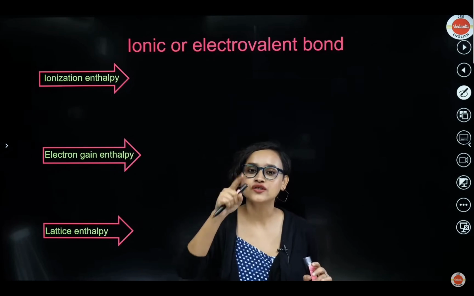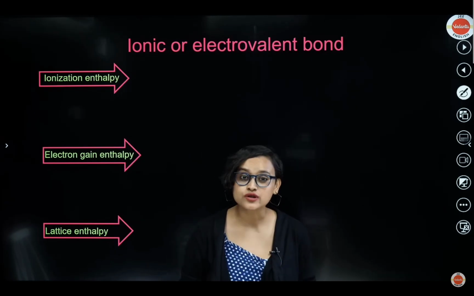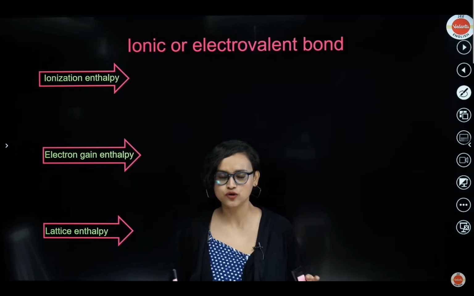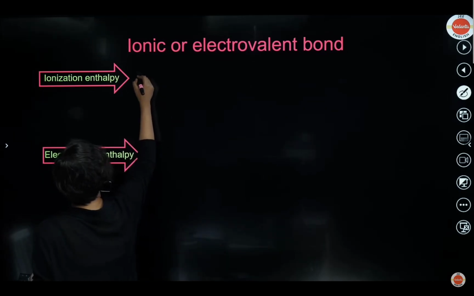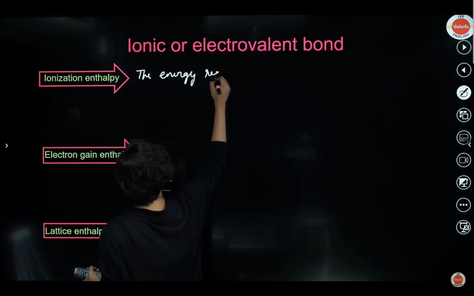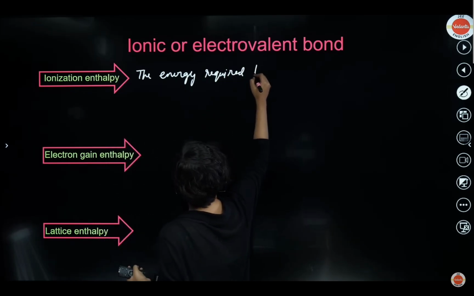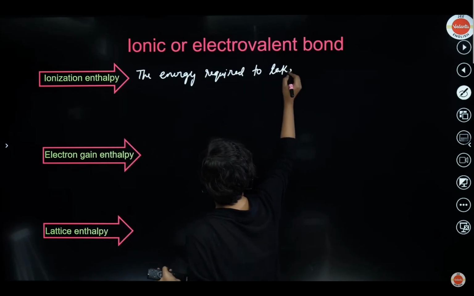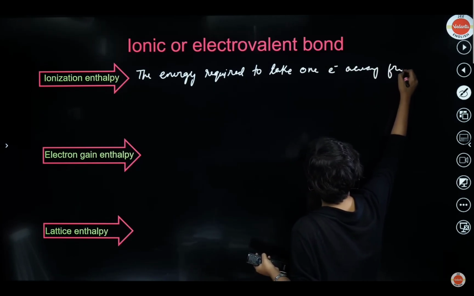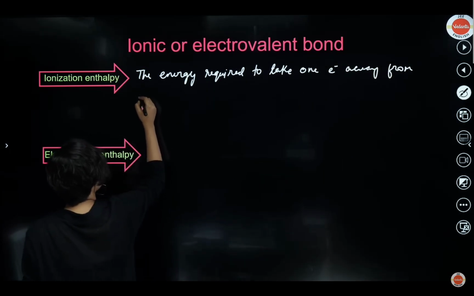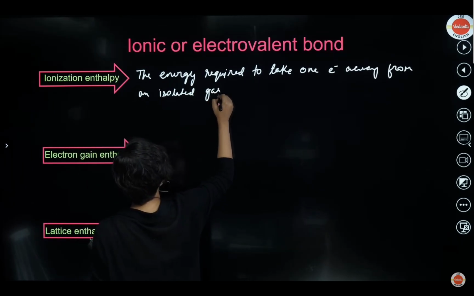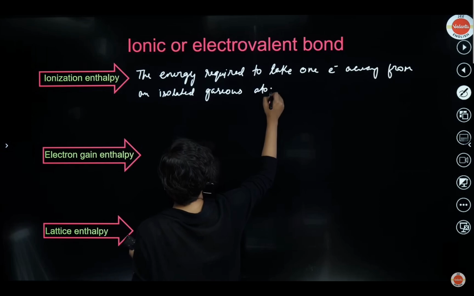Right? Yes? In this case, there are 3 terms also that are used: ionization enthalpy, electron gain enthalpy, and lattice enthalpy. So what is ionization enthalpy? Ionization enthalpy is the energy required to take 1 electron away from an isolated gaseous atom.